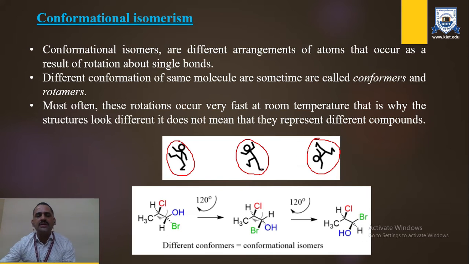But all three images are of the same person, with different postures visible. Where the person feels the maximum stability, he or she wants to retain that particular posture.